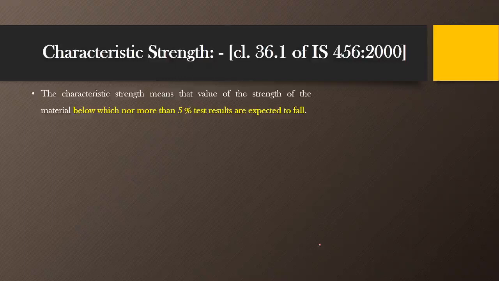The concept we are using here is that there is only a 5% probability, or only 5% chance, that the strength of the material may fall below a particular value, and that particular value will be taken as the characteristic strength.